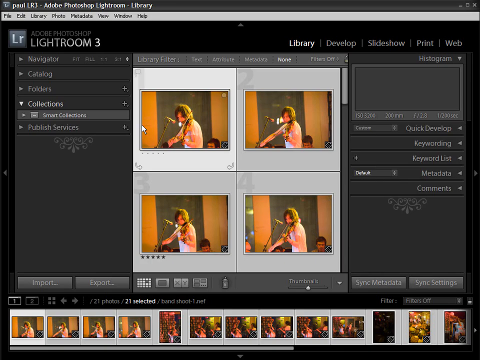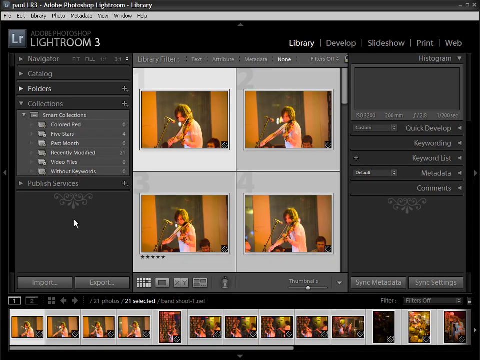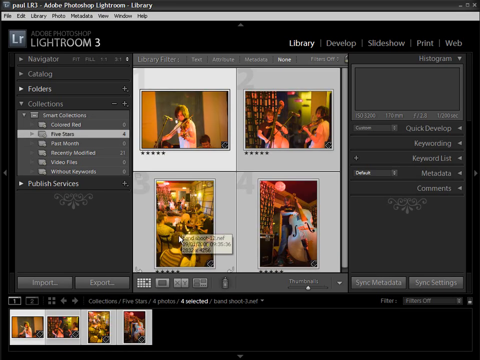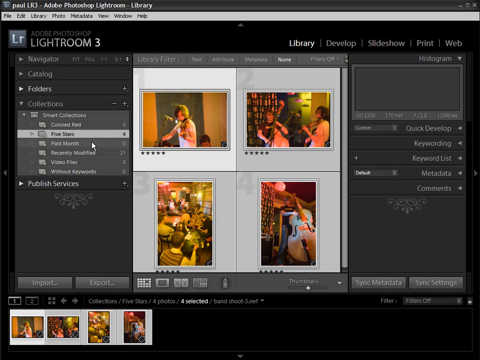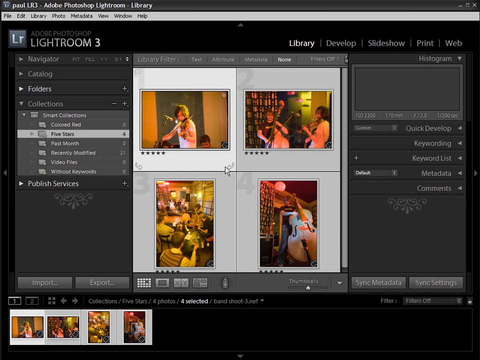We can then add virtual copies of these files into collections or smart collections. So I'll just really quickly show you how they work. If I just maximize our smart collections list here, you can see we've already got some presets in here. So we've got color red, 5 stars. So any images that I've rated 5 stars, as you saw earlier, I rated 4 of these images from the shoot 5 stars. Virtual copies have automatically been added into that smart collection. So it's a really great way of bringing together some of the best images from across your whole image library.